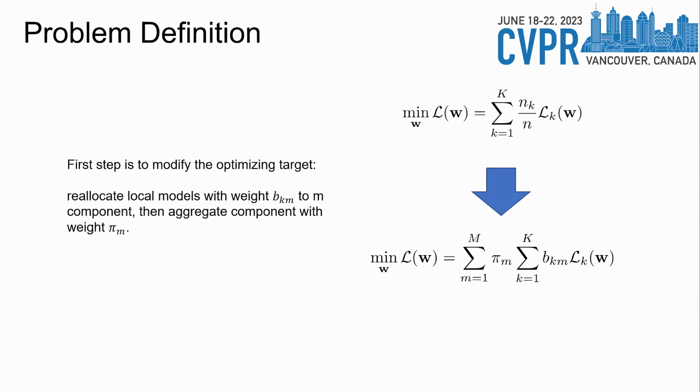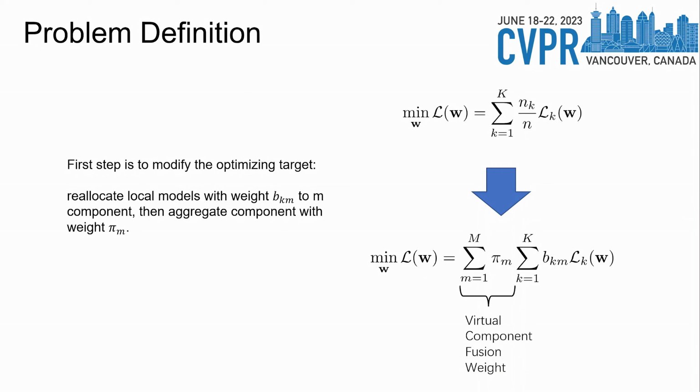In this paper, we propose to replace the sample count-based loss function with a component fusion-based loss function. It first reconstructs models and generates models from M virtual components with weight B, then aggregates these models with weight pi. This defines the learning problem from a distribution fusion perspective.